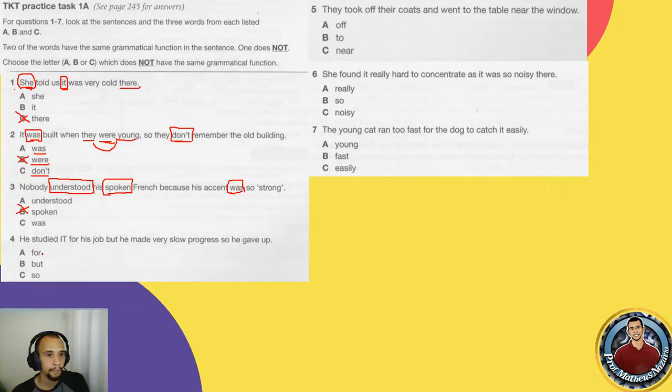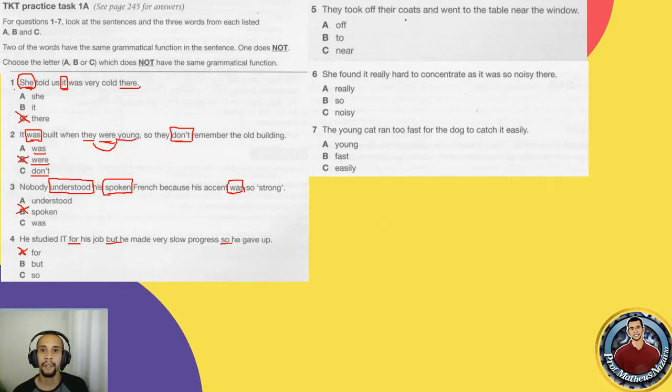Question 4. He studied IT for his job, but he made very slow progress, so he gave up. So here, it's important for you to focus on something that we had mentioned before. For instance, for is a preposition, but and so are conjunctions. So in this case, for is different, okay? 5.